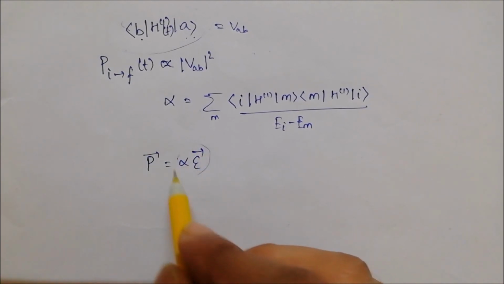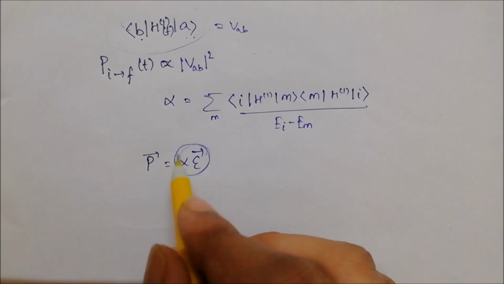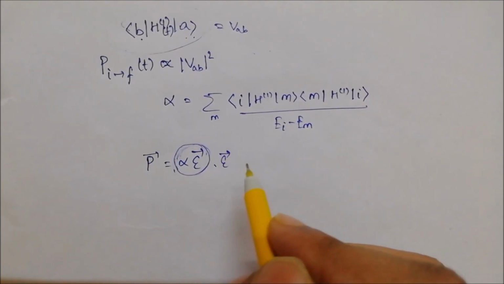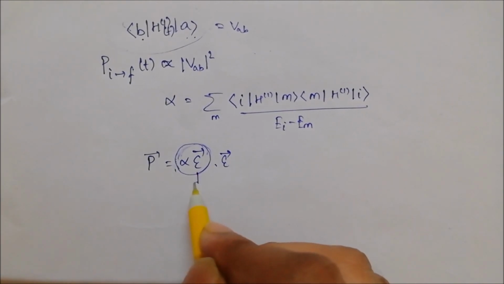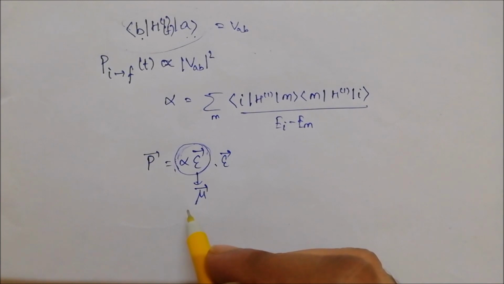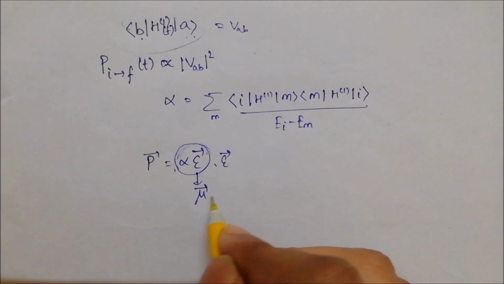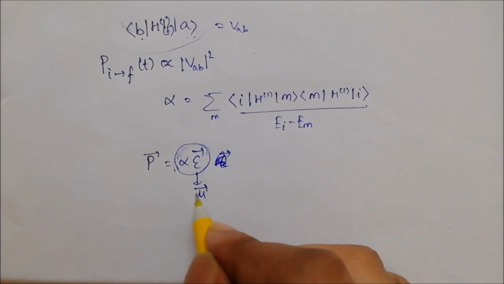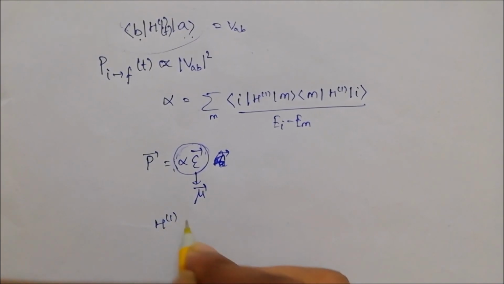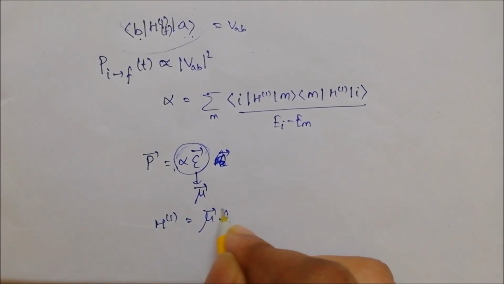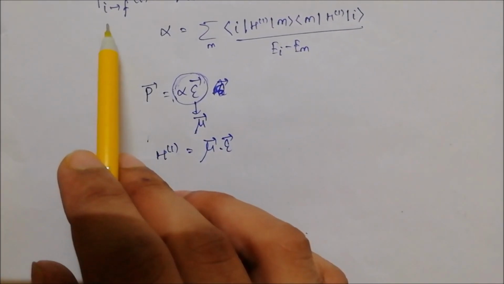So this is the dipole induced in that molecule, and this dipole again interacts with the electric field. So this is the dipole induced in our system, and our perturbation is going to look like mu dot E.